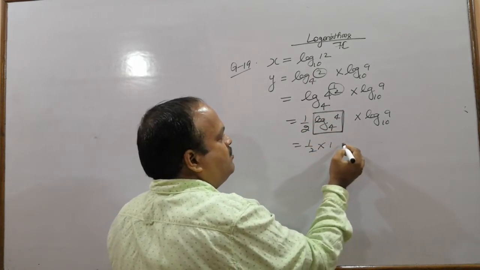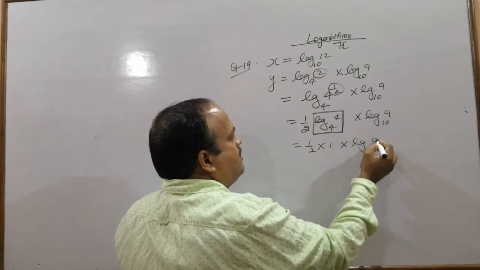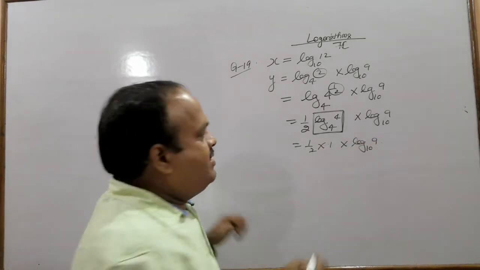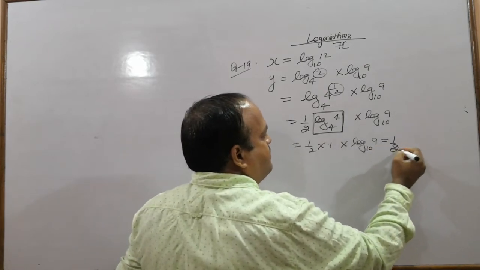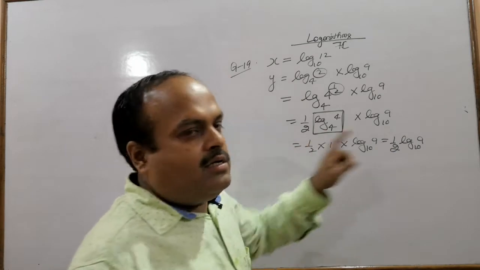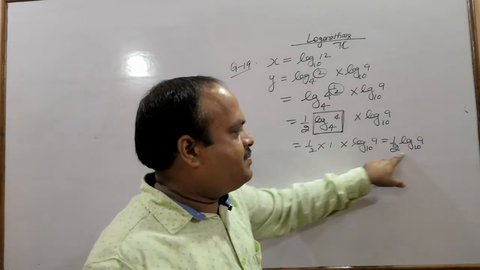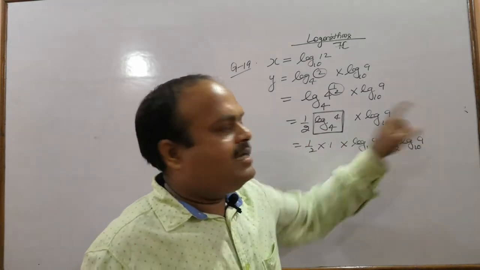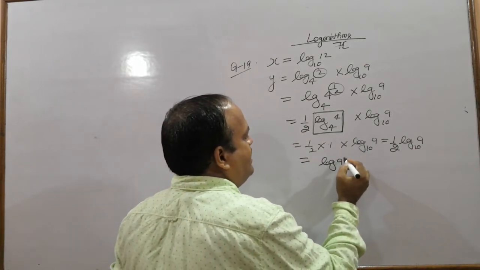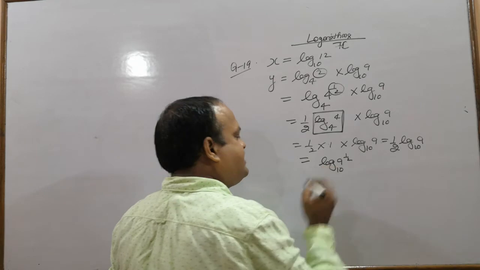So half into 1 into log 9 to the base 10, which is half log 9 to the base 10. This half is the factor of this product, so this will go there, equals log 9 to the power half, base 10.